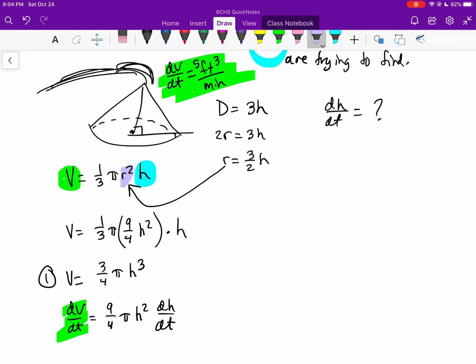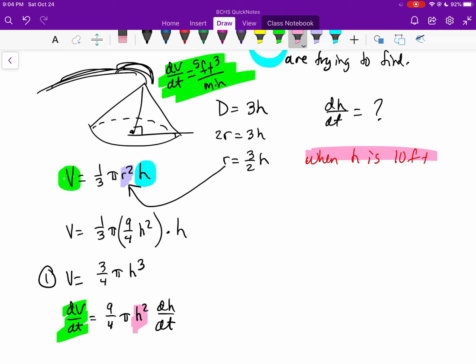You could plug in, well, it didn't tell us, or at least I didn't tell you guys, you can say when the height is maybe 10 feet. And so you could plug in this value for height over there, and then you could end up solving for dh/dt. And that's basically the way related rates problems go.